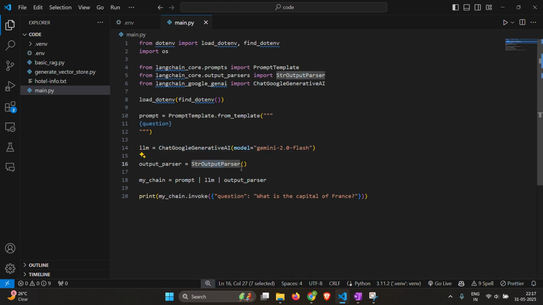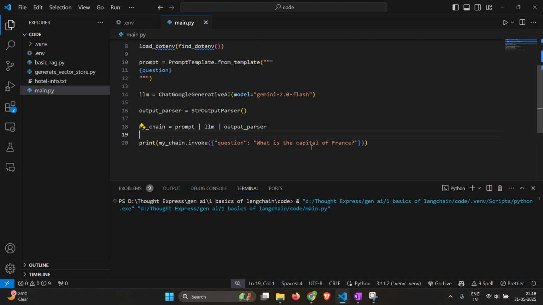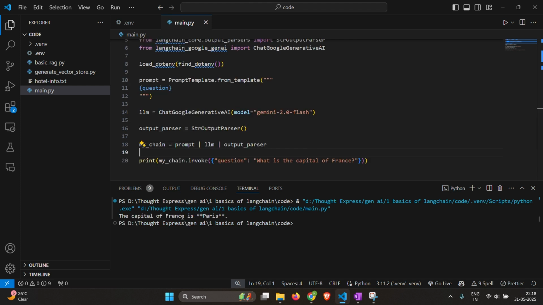We made a simple string output parser, made our own chain with the output parser, LLM, and the prompt. And then we use the chain using the invoke method. So what this does is it just sends our own prompt to this model that is hosted on the Google's servers, gets the response and makes it into a string and then prints it to the screen. So if we run this right now, we can see that it says that the capital of France is Paris.